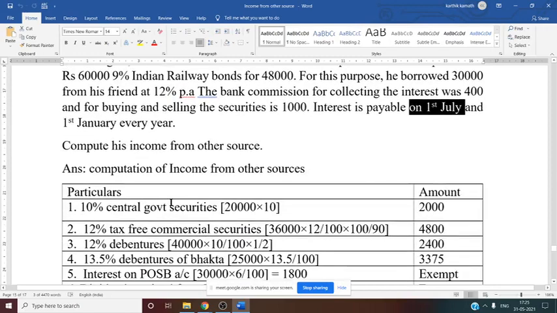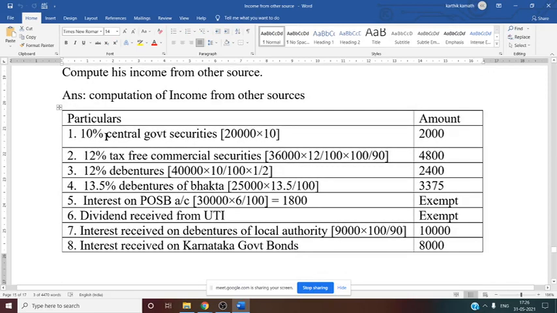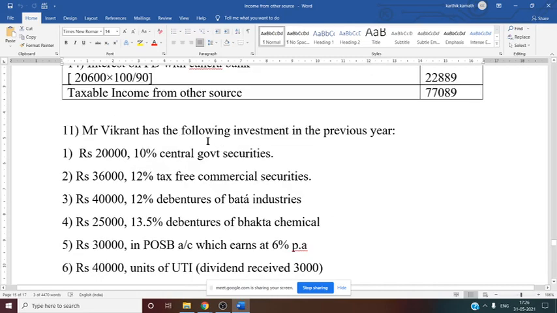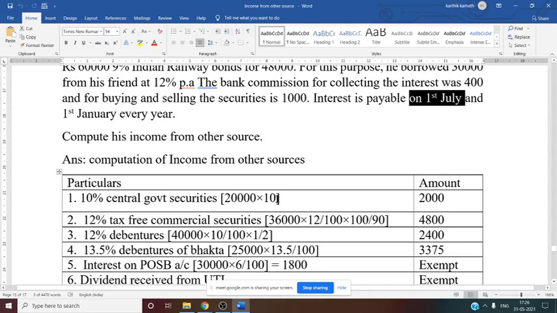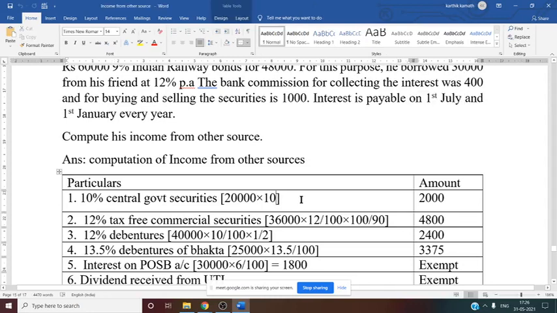Compute income from other sources. Now the first one, see this, 10% central government security. What they have mentioned in the problem is just the central government security amount and rate, so there is no need of grossing it up. 20,000 into 10%, there is a correction here, into 10%. So you will get it as 2,000 rupees.